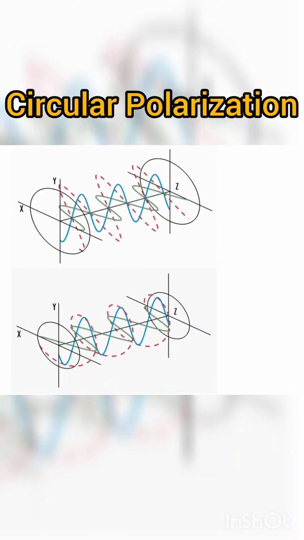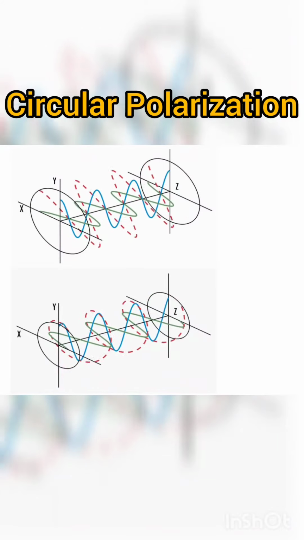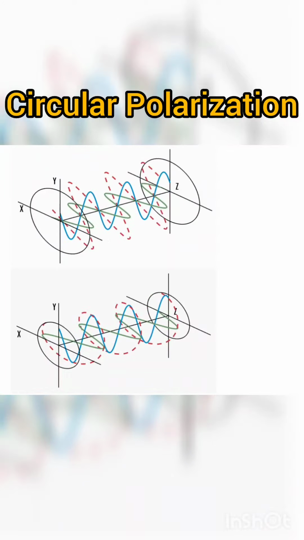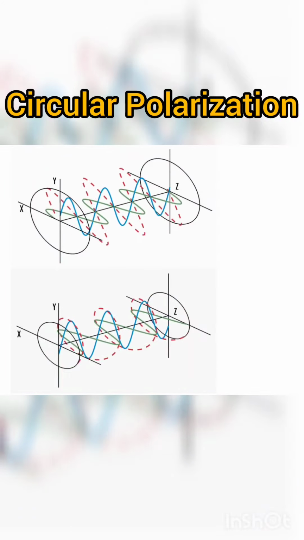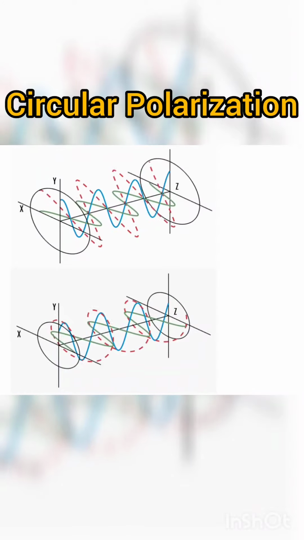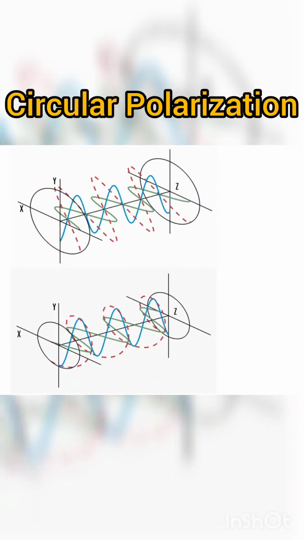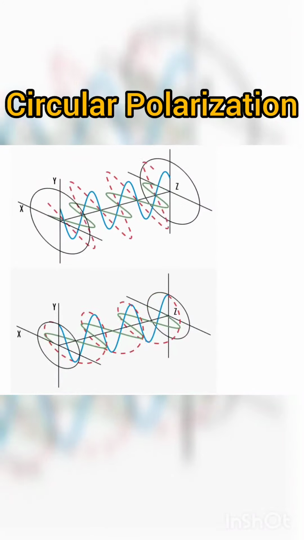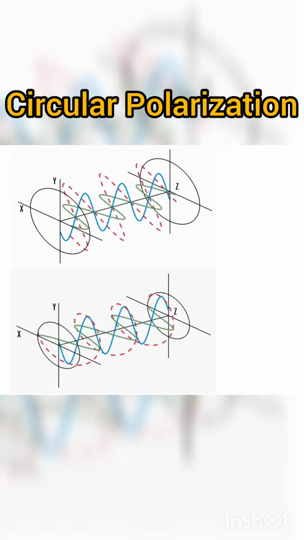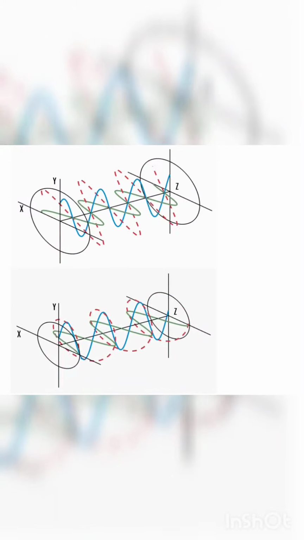In circular polarization, the electric field of the light consists of two linear components that are perpendicular to each other, equal in amplitude, but have a phase difference of π/2. The resulting electric field rotates in a circle around the direction of propagation and, depending on the rotation direction, is called left or right-hand circularly polarized light.